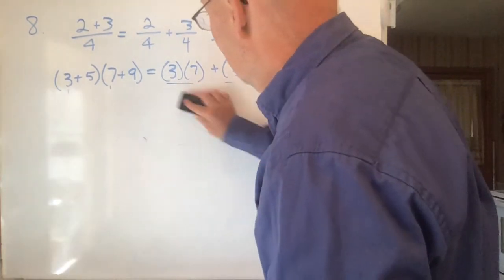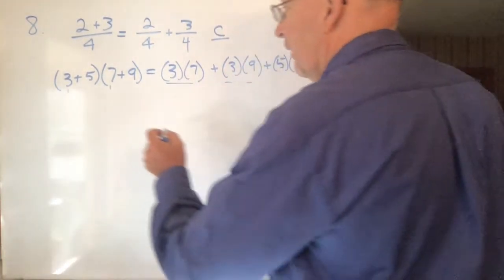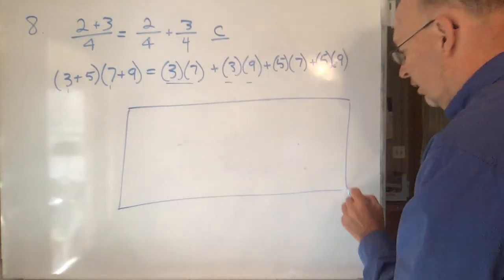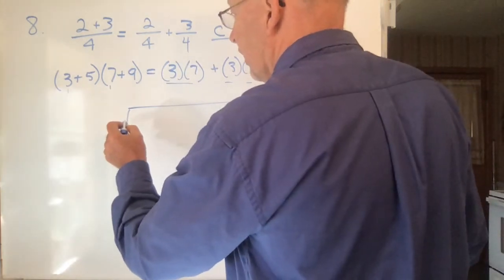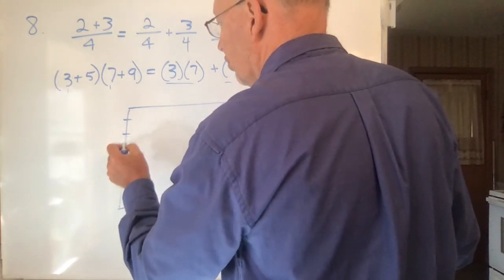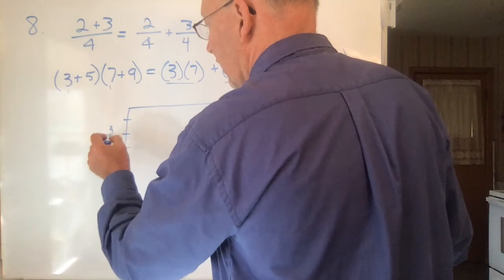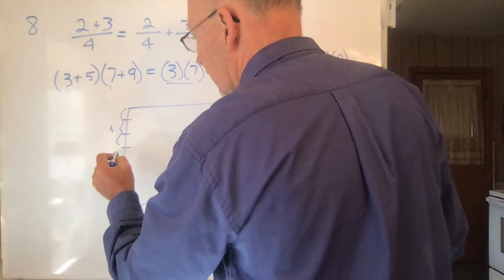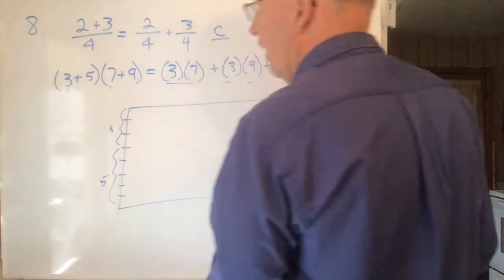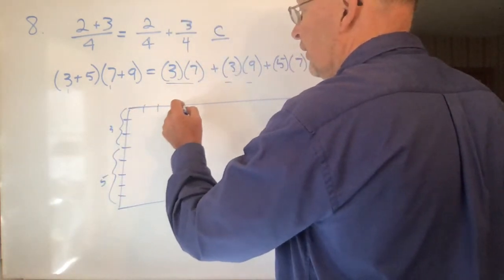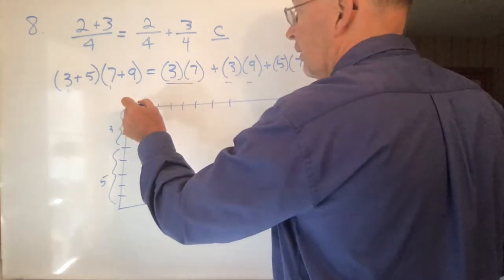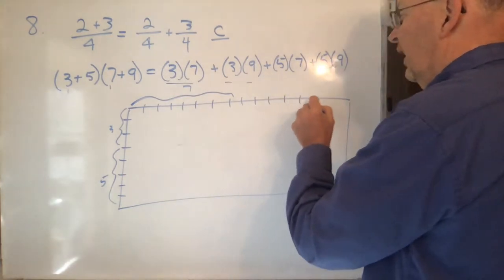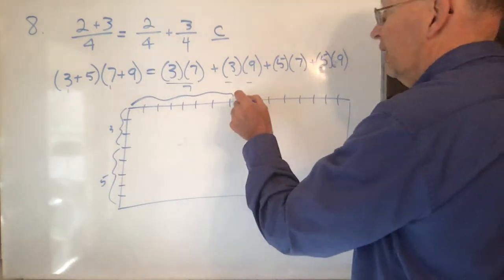Okay? Yet another way of thinking about it is if you have a big rectangle, and here you have 1, 2, 3, and then 1, 2, 3, 4, 5. So here you have 3, and here you have 5. And then going this way, you have 1, 2, 3, 4, 5, 6, 7, and then 1, 2, 3, 4, 5, 6, 7, 8, 9.